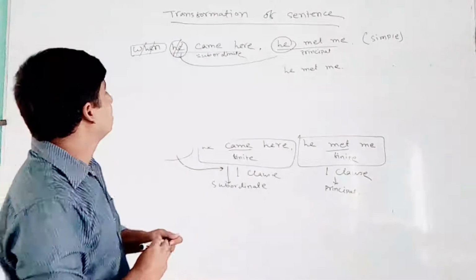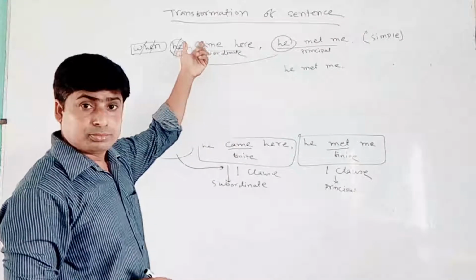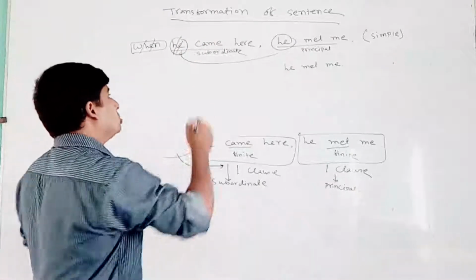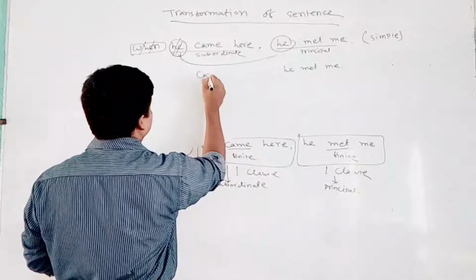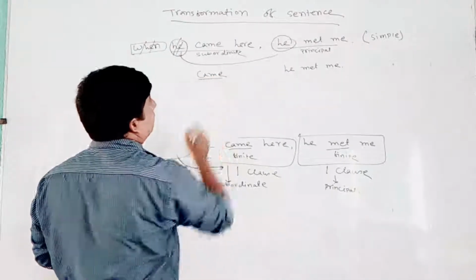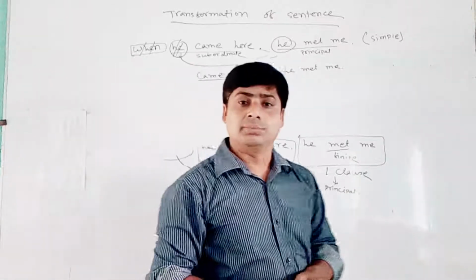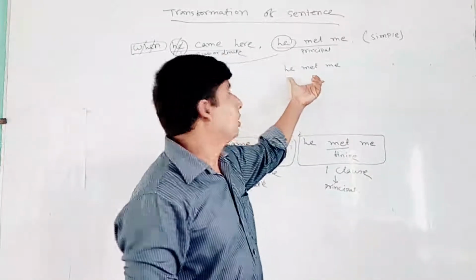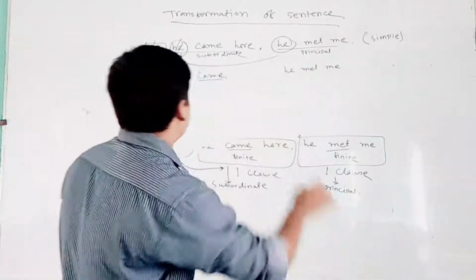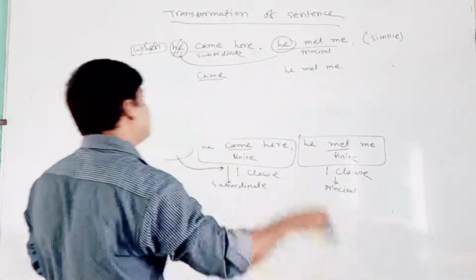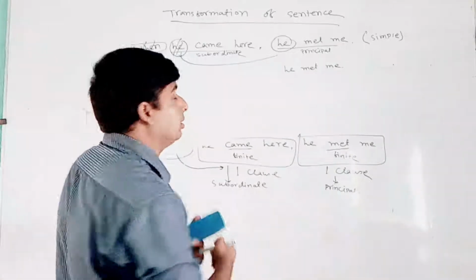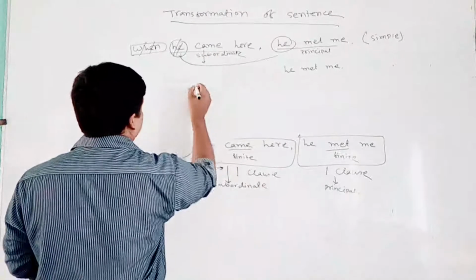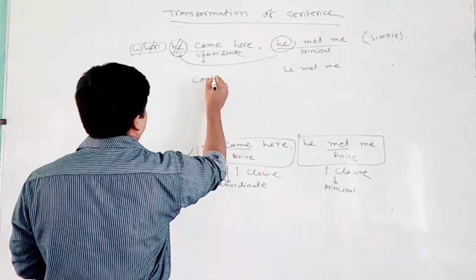But here I found the verb. The verb is "came". It's a finite verb. If I leave it as it is, that means here is a verb. Whenever you find a verb, it will be a clause. But I don't need the clause. I have already found a clause which fulfills its criteria. So I have to break it. How can I do that? Very simple. Whenever you find a finite verb, try making it -ing. So whenever I'm making -ing, it will be like "coming".